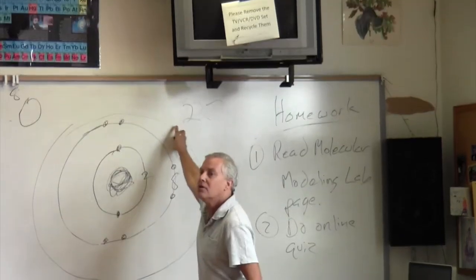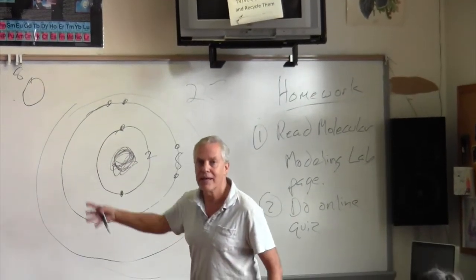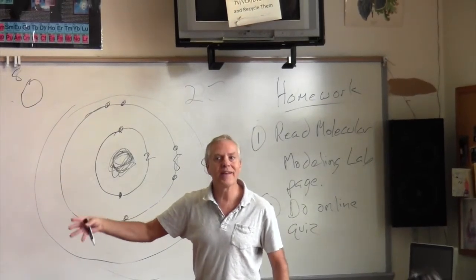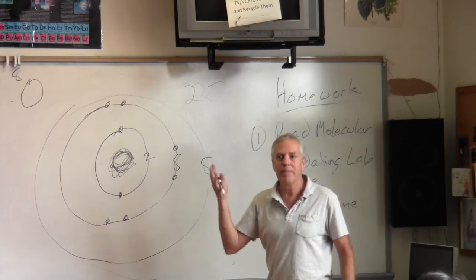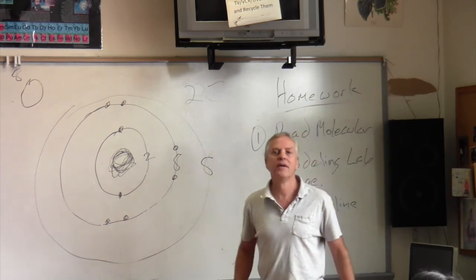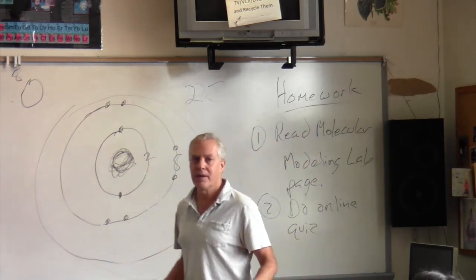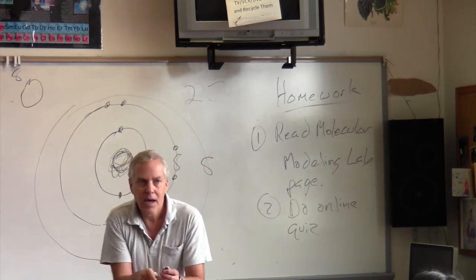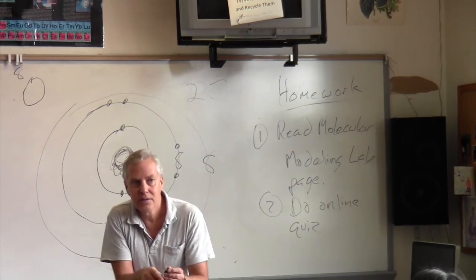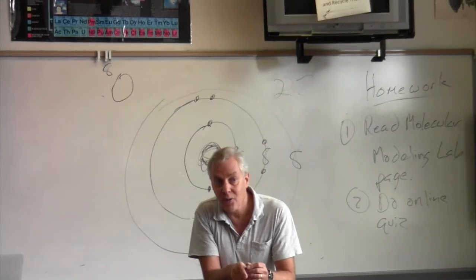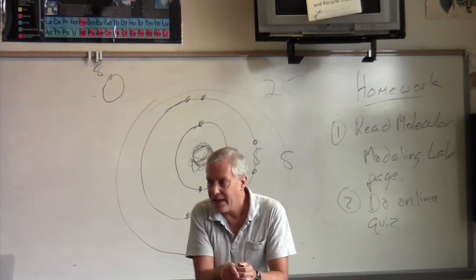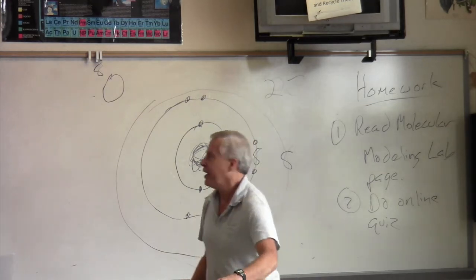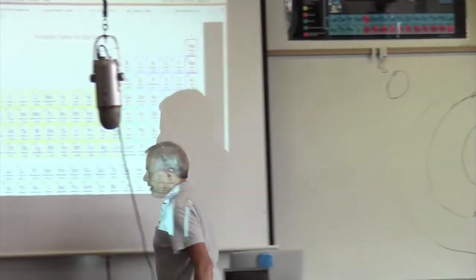Valence tells you how it likes to play with other atoms. What kind of atom might oxygen like to play with? What might be a valence of another atom that oxygen might like to play with? Nicholas? An atom of 2 electrons to give away. A 2 plus atom. And sometimes it does. We'll come back to that a little bit later.